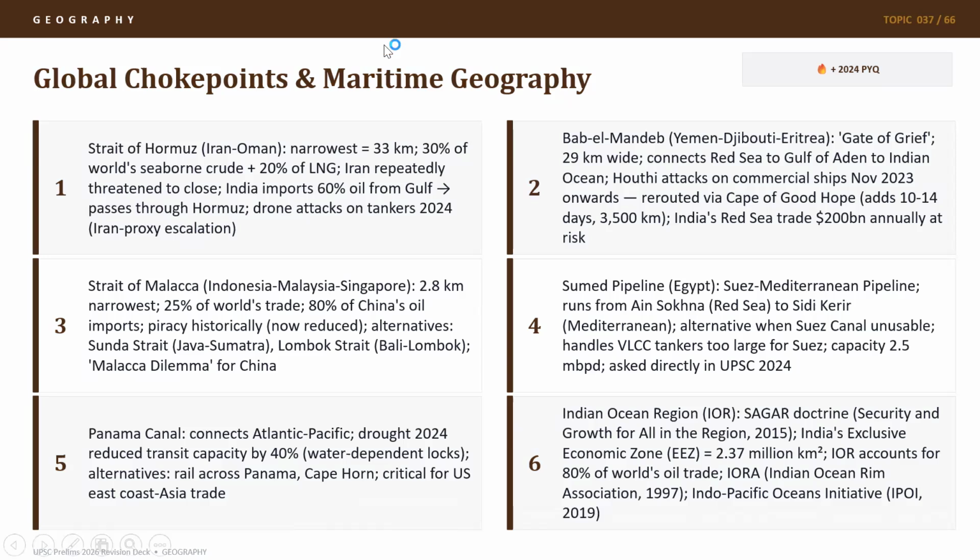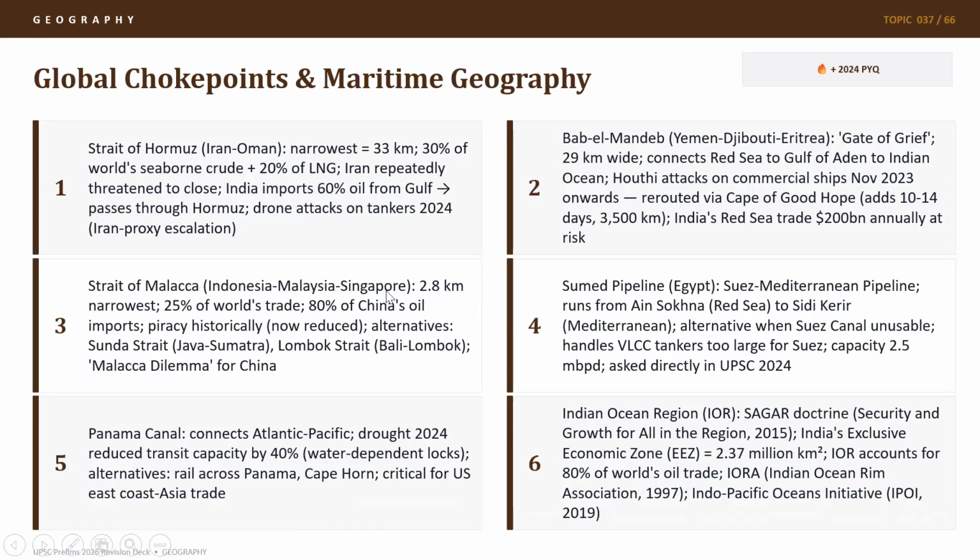So, Bab-el-Mandeb also has become a choke point for global navigation. And Indian Red Sea trade is about more than 200 billion annually, which is at risk. If we go through the Cape of Good Hope route, which is going through the entire African subcontinent, it adds about 3,500 kilometers in navigation and 10 to 14 days, which is a huge cost for the entire economy of India and globally also.